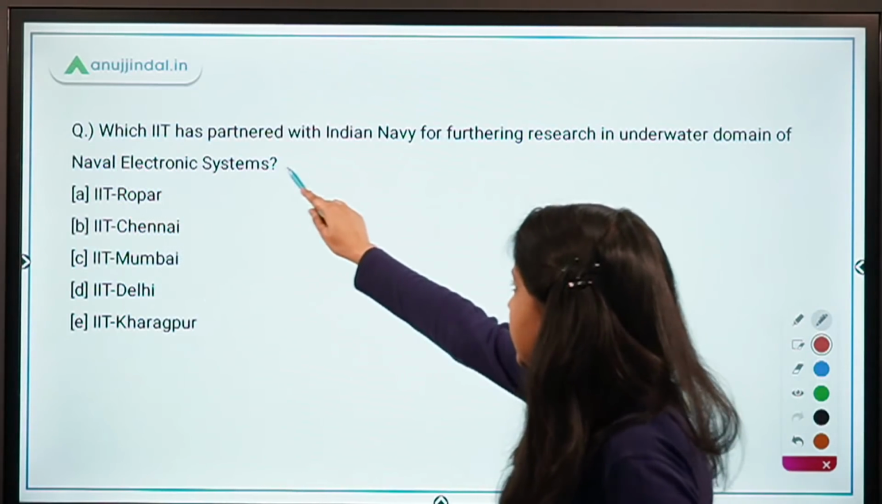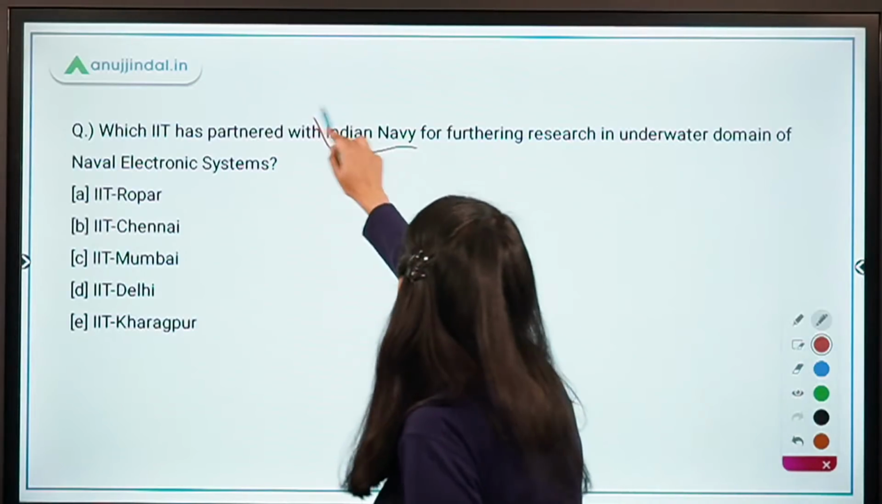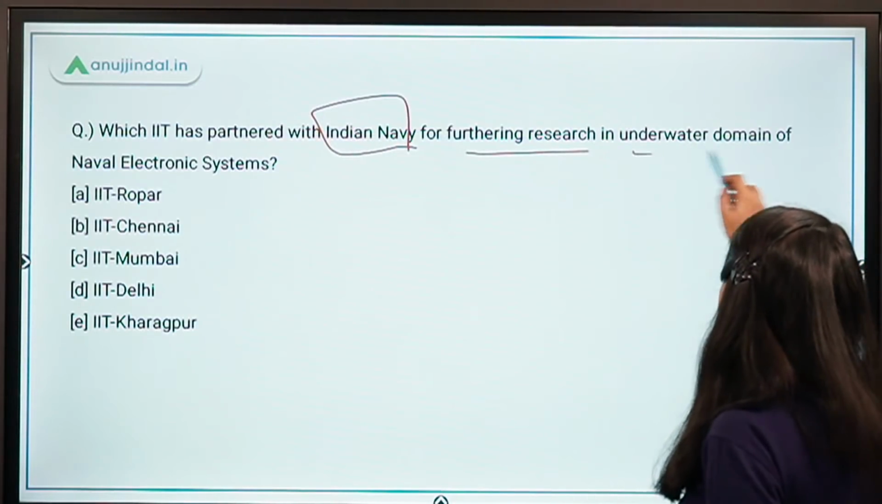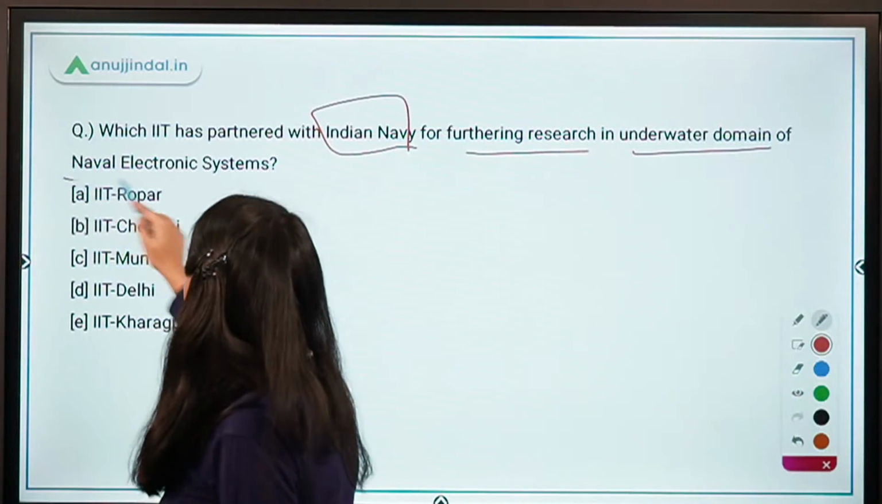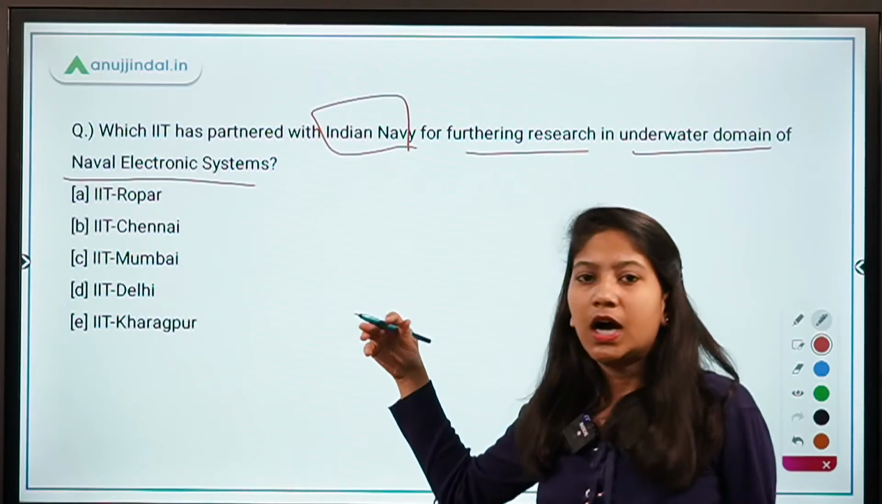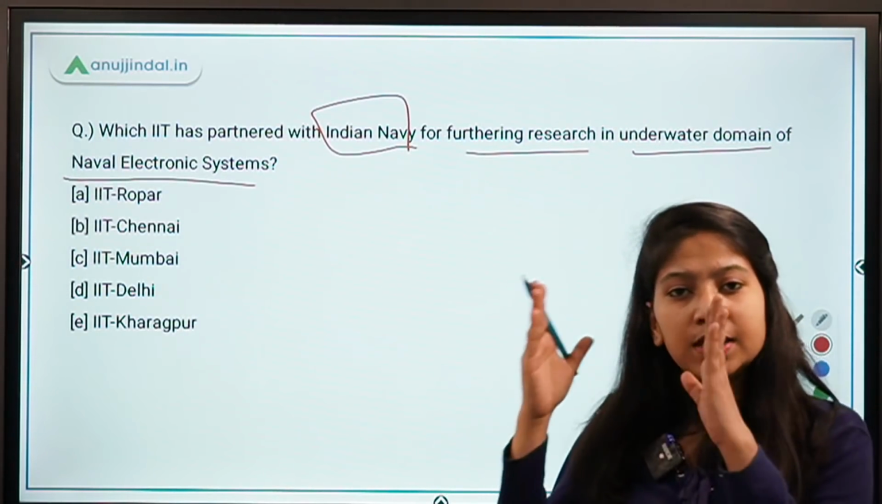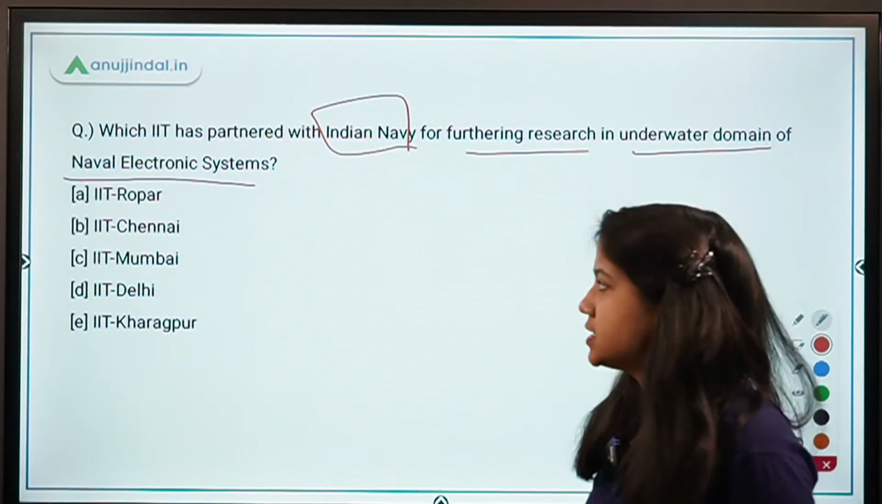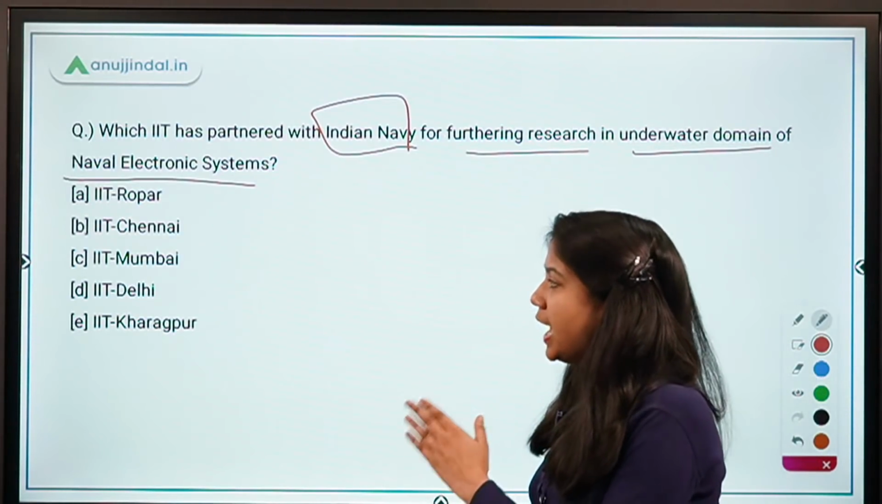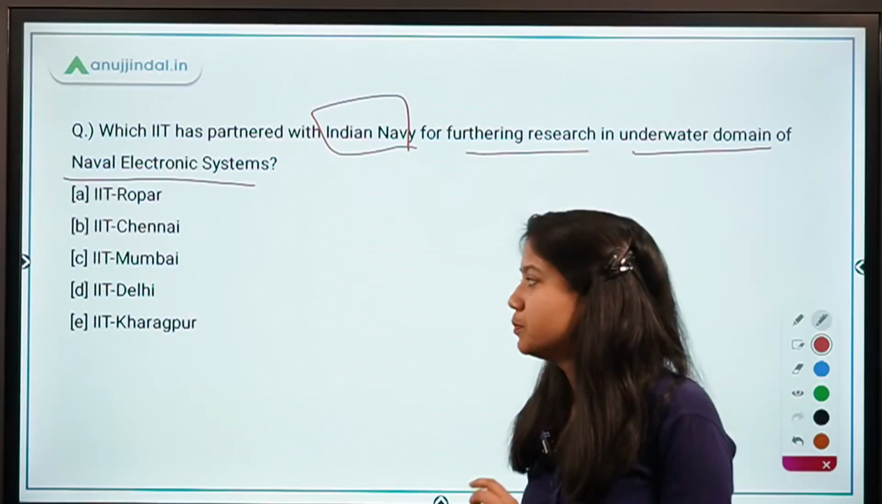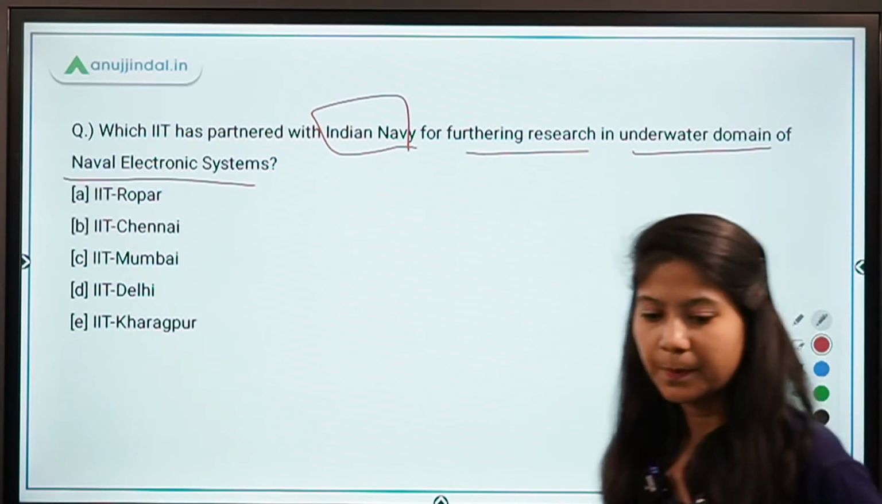Next question is, which IIT has partnered with Indian Navy for furthering research in underwater domain of naval electronic systems? So this is basically a simple news from the defense segment of Spotlight magazine. So you have IIT Ropar, IIT Chennai, Mumbai, Delhi and Kharagpur. Which one is the right answer?